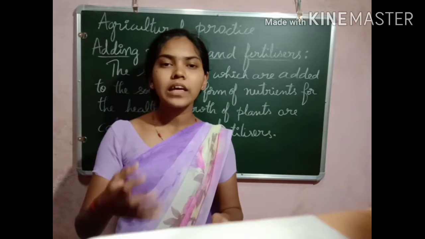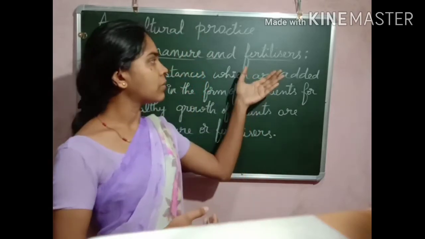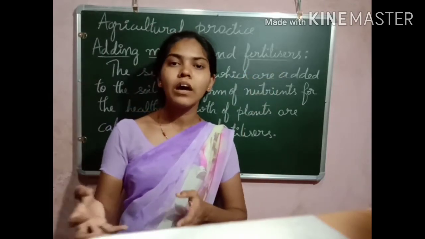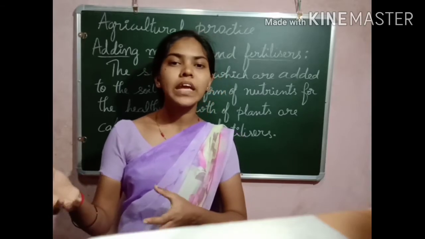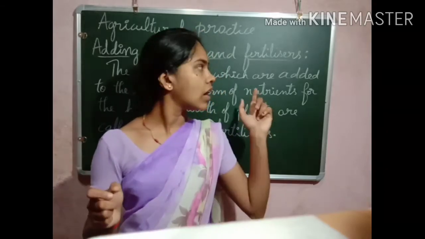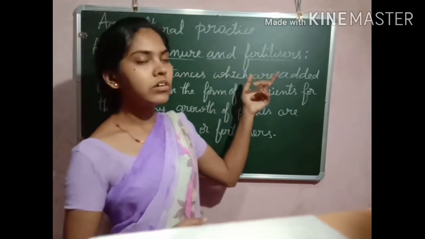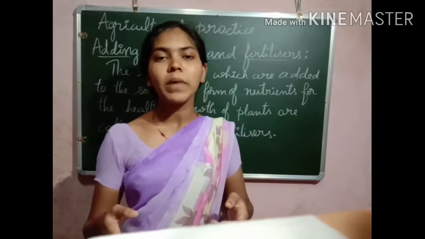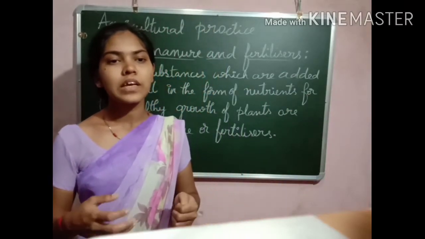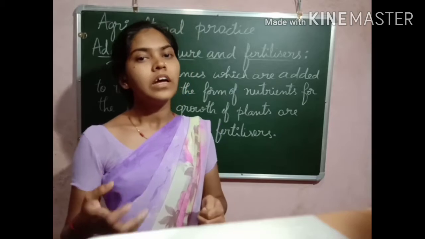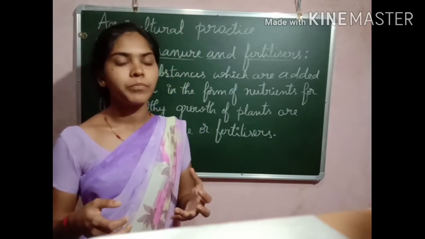So if the farmer continuously cultivates the crops without adding fertilizers or manure, it will result in a weak yield of the plant. That is why we have to add fertilizers to the soil. The process of adding fertilizers and manure to the soil is known as manuring. This process has to be done in order to increase the nutrient quality of the soil.